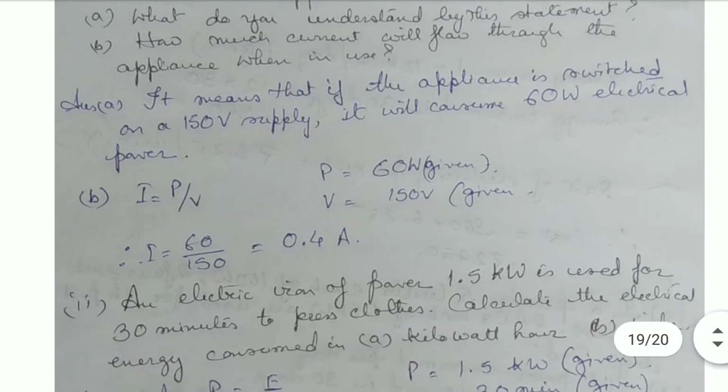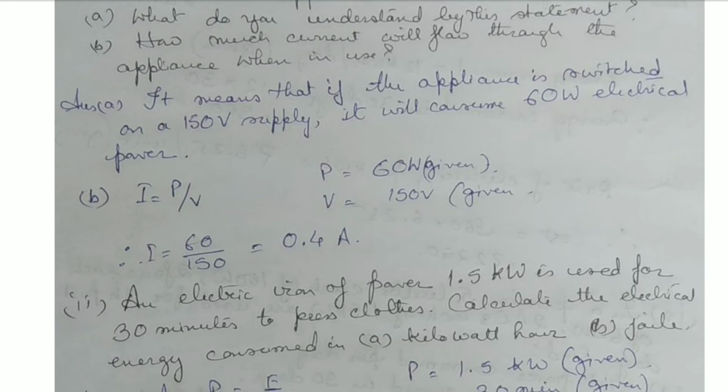It means that if the appliance is switched on, on a 150 volt supply, it will consume 60 watt electric power. Okay. So see, 150 volt is the potential difference.